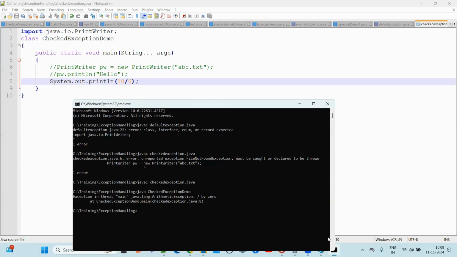The runtime exception class and its child classes, and error and its child classes, come under unchecked exceptions. So, whether it is a checked exception or an unchecked exception, all exceptions are raised at runtime. There is no point of exceptions being raised at compile time. Clear?